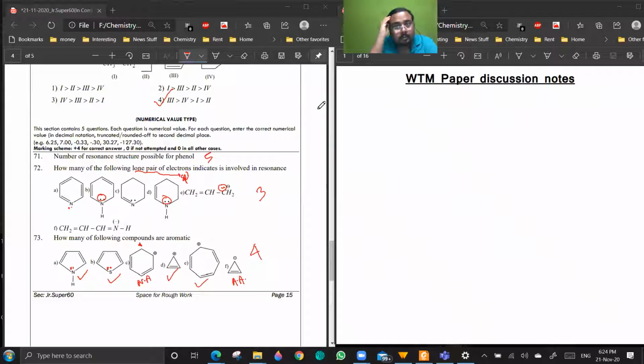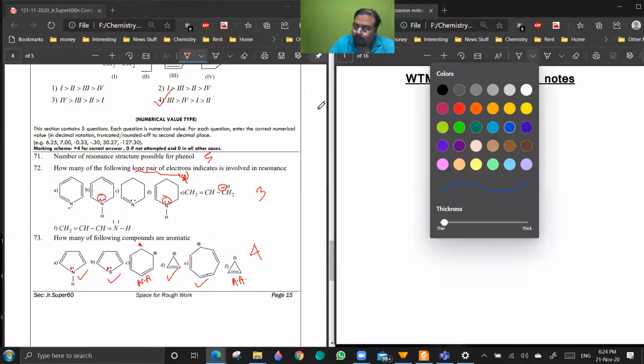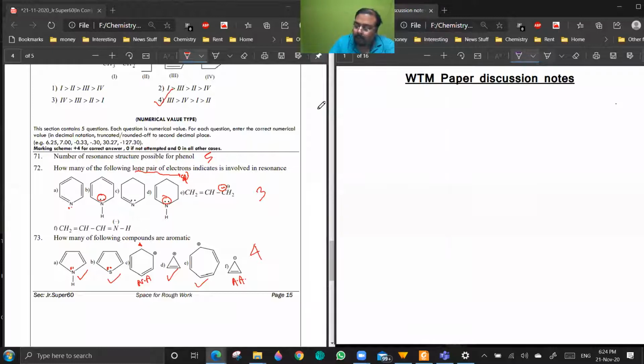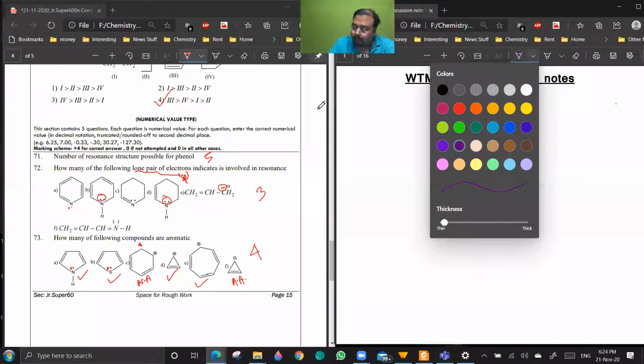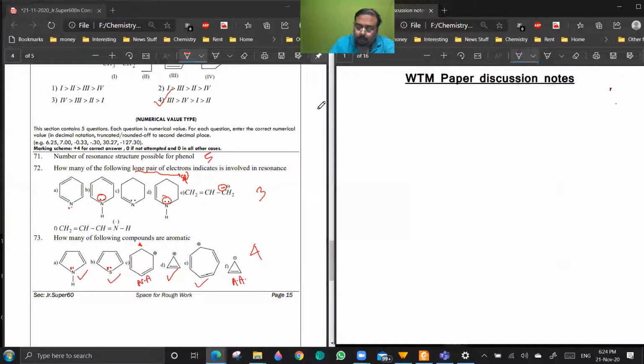Any doubts? Sir, 71. Sir, please, can you repeat? See, in 71, technically speaking, you can draw a lot of resonating structures. There is no such fixed number of resonating structures you have told us. So I think in 71, what they are considering is something like this.